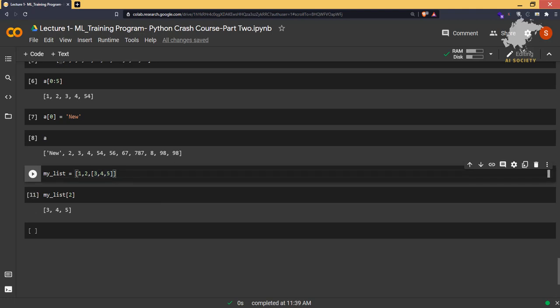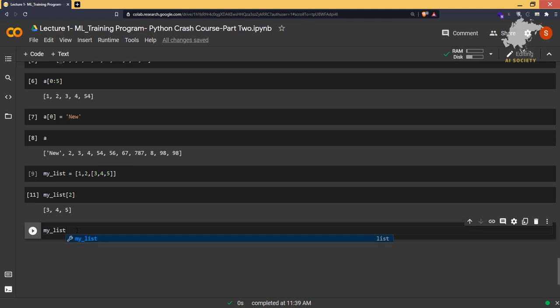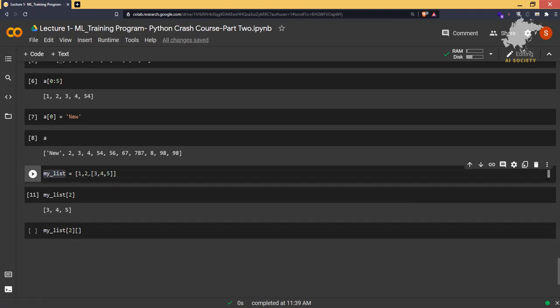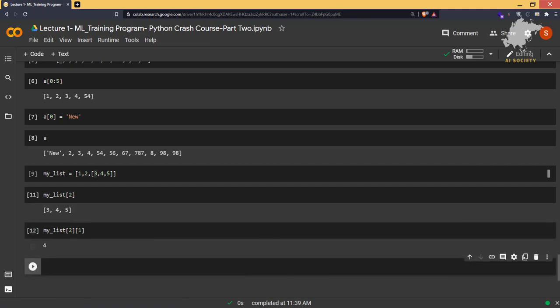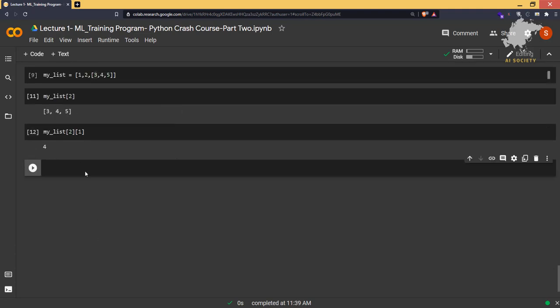Similarly, if I want to grab, let's say, 4 from this whole list, then first we have to go inside this outer list, then go inside the inner list, and then grab the 4. So first of all, let's grab the inner list by index number 2, and then inside index number 2, 4 is present at index number 1, 0, 1. So we'll be putting 1 here. This is how you are going to implement the nested list.